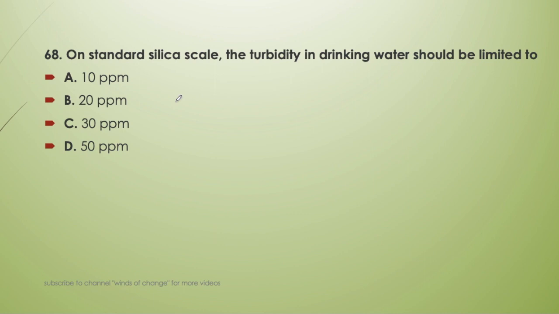Next question. On standard silica scale, the turbidity of the drinking water should be limited to 10 ppm, 20 ppm, 30 ppm, or 50 ppm. So on the basis of standard silica scale, which we have seen earlier in the previous question, it is A, that is 10 ppm. Okay, turbidity should be limited to 10 ppm on the basis of standard silica scale.